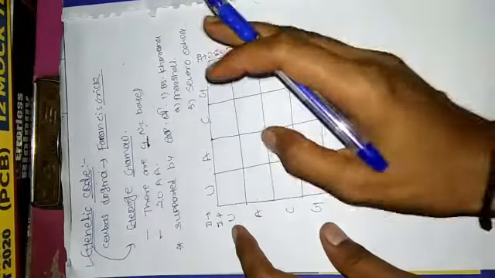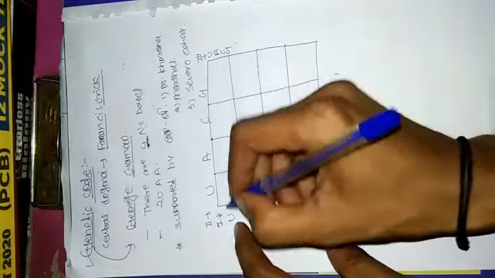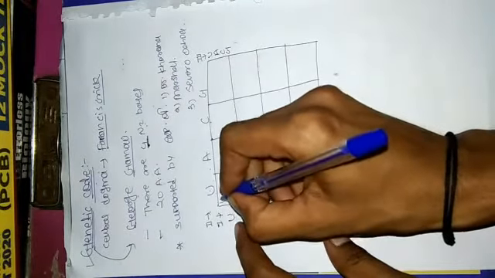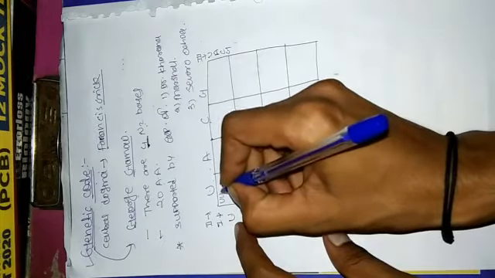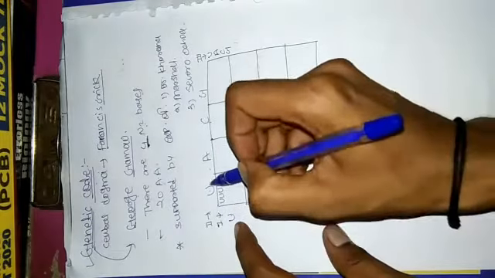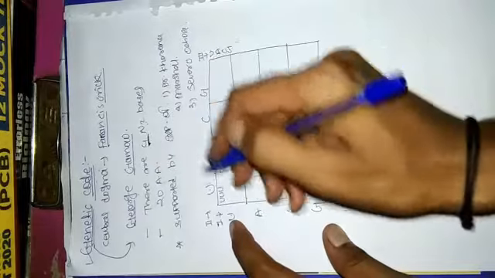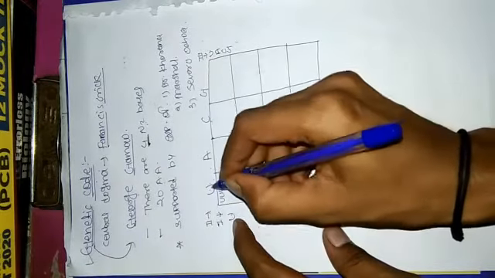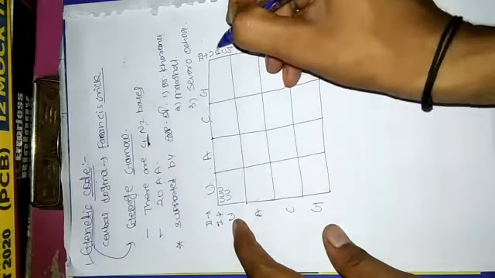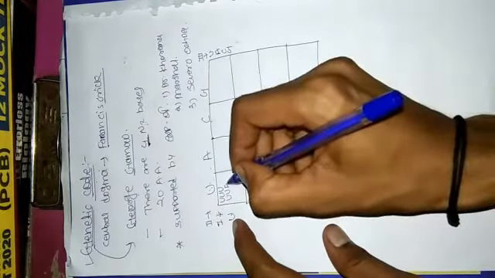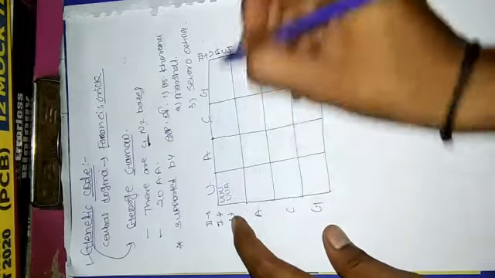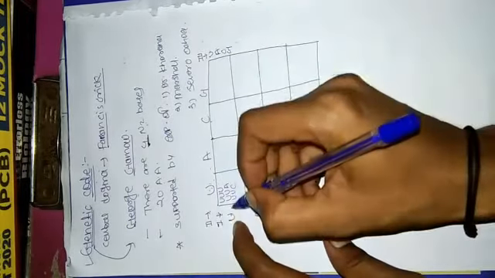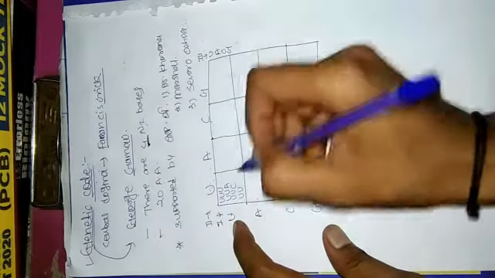So make combinations, taking the first, second and third lines. Here it will become U, U and U. Then the second combination will be U, U and A. Then U, U and C. Then the fourth one will be U, U and G.